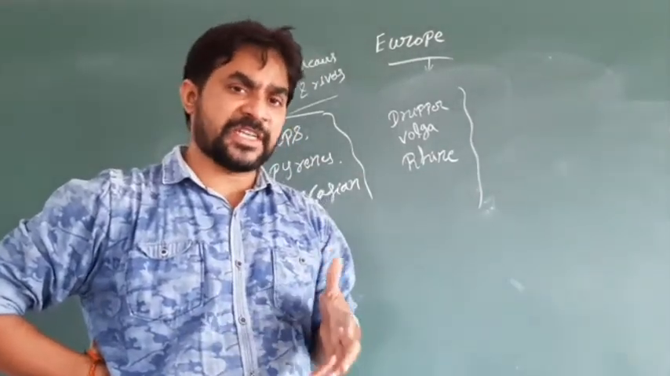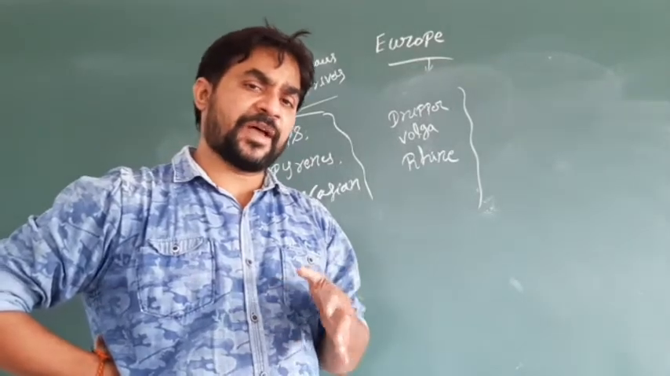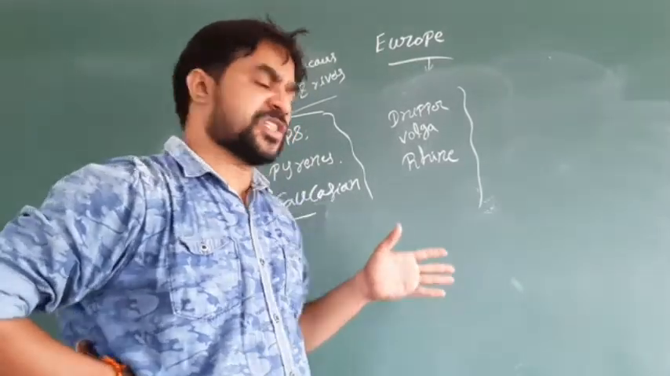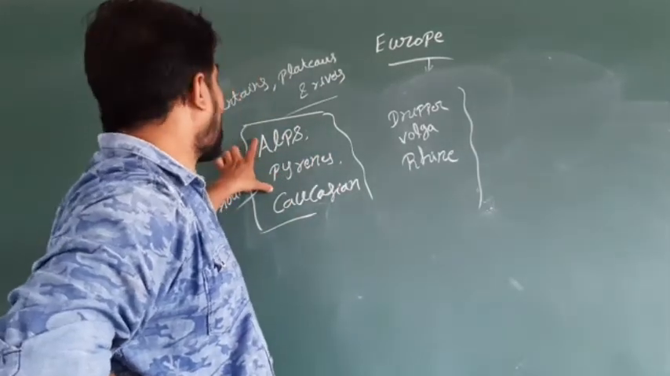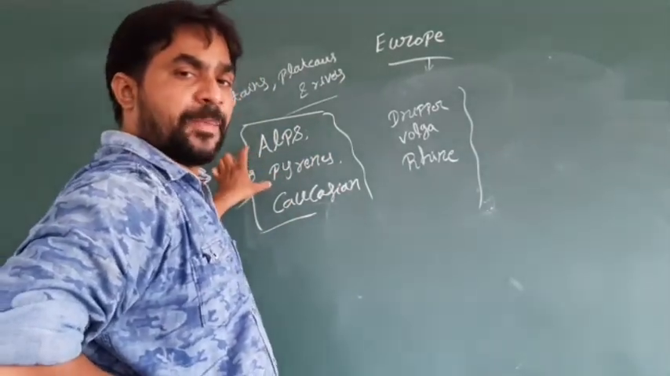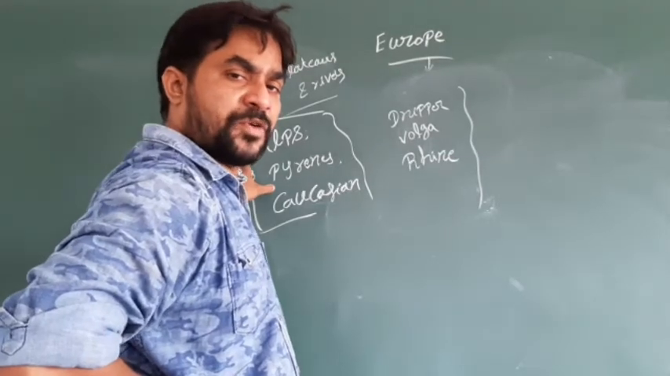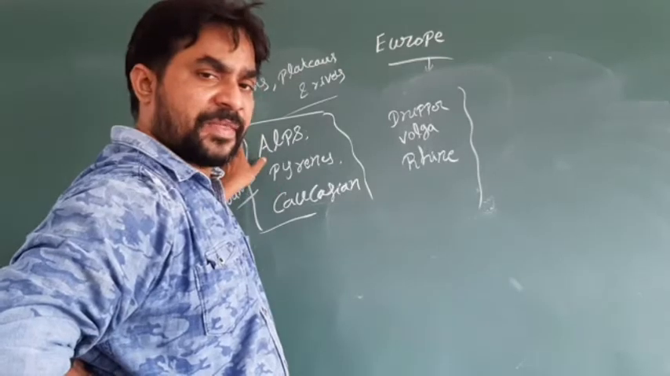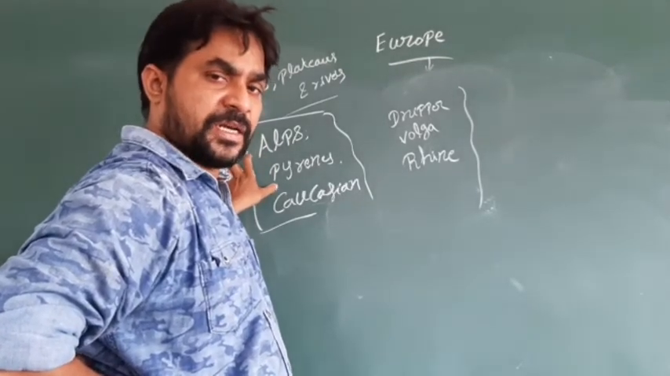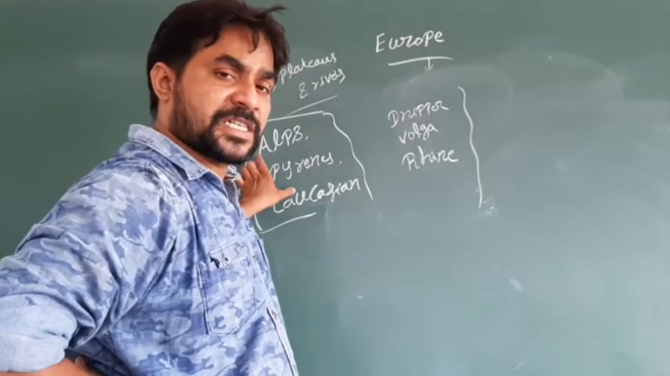So we have the Himalayan mountains. How do we have the Himalayas in the region of Europe? There are mountains named the Alps and also the Pyrenees. Both are very important mountains that you can find in the region of Europe. The Alps and the Pyrenees are found on the western side of Europe.